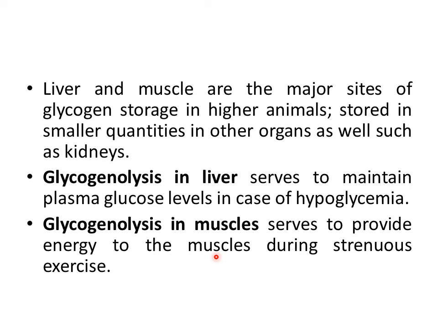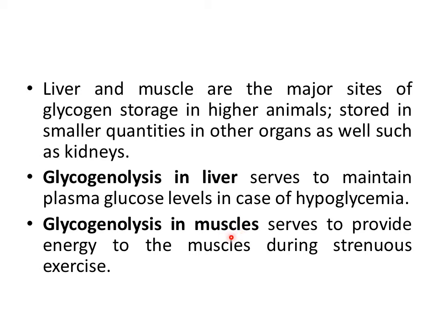So I'm going to repeat once again. Inside the liver, glycogen can be broken down completely into glucose, and this glucose can serve to maintain plasma glucose levels whenever there is a need in the body, for example in case of hypoglycemia. Whereas in muscles, glycogen breakdown does not yield glucose. Instead, it yields glucose 6 phosphate, which cannot be further converted into glucose inside the muscles because muscles lack the enzyme glucose 6 phosphatase. And glucose 6 phosphatase is responsible for converting glucose 6 phosphate into glucose.